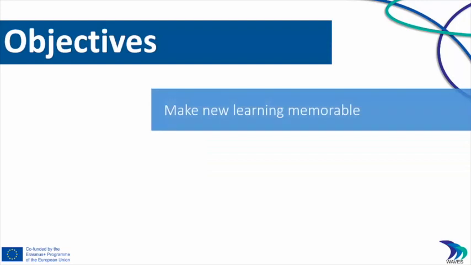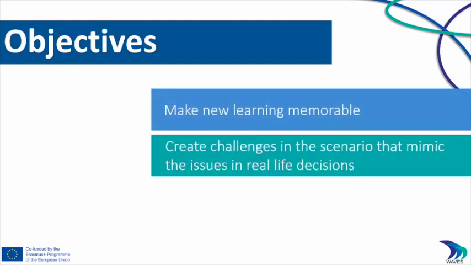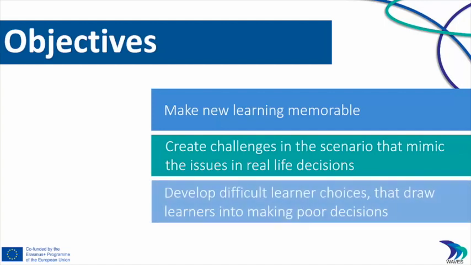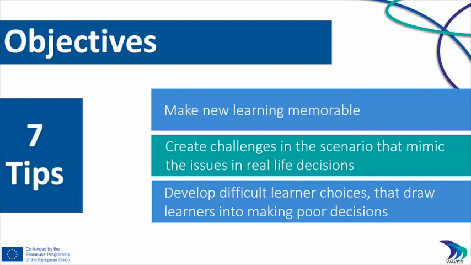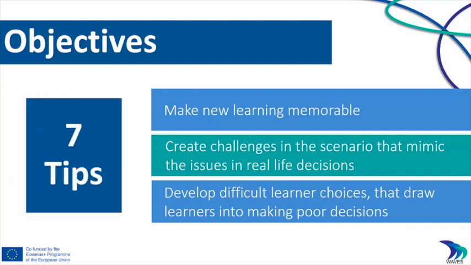And the objectives are to make new learning more memorable, to create challenges in the scenario that mimic the issues faced by practitioners in real life when they're making decisions. And by creating difficult learner choices, it draws learners into making poor decisions, and we know that poor decisions are much more memorable. Once again, there are 7 tips in all.